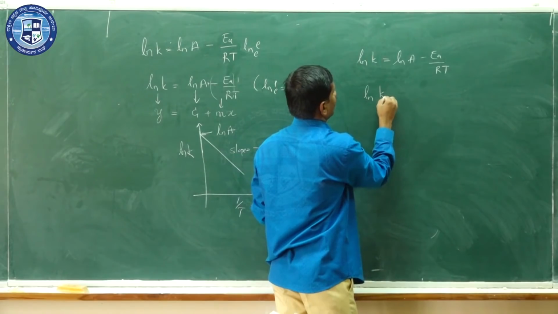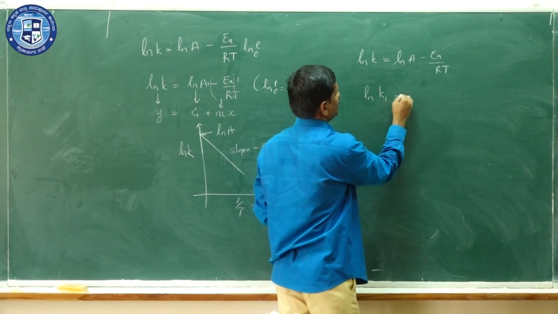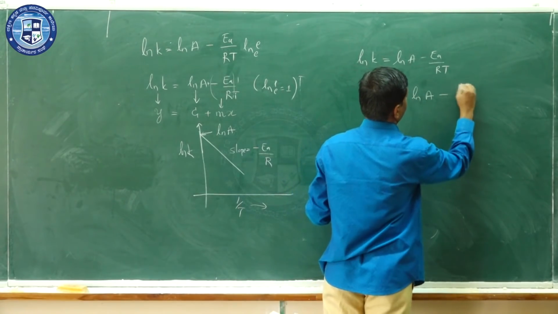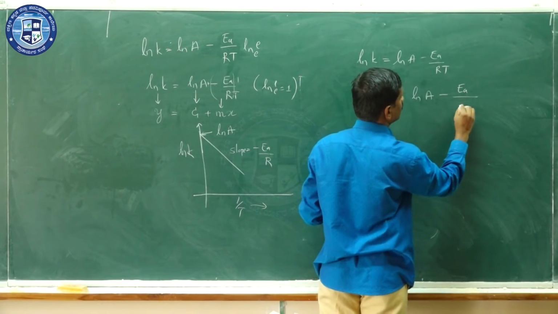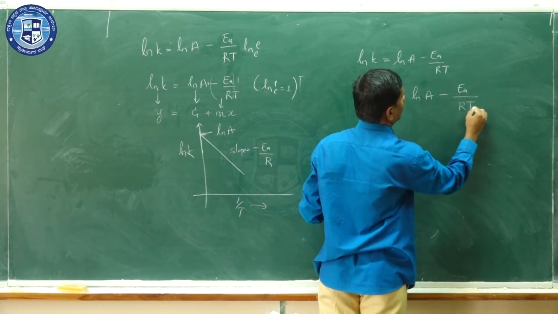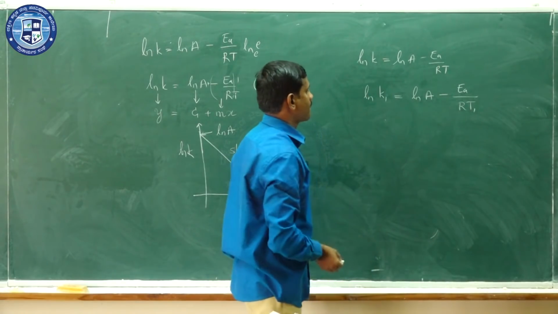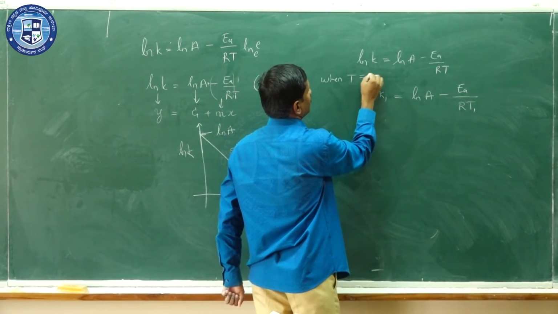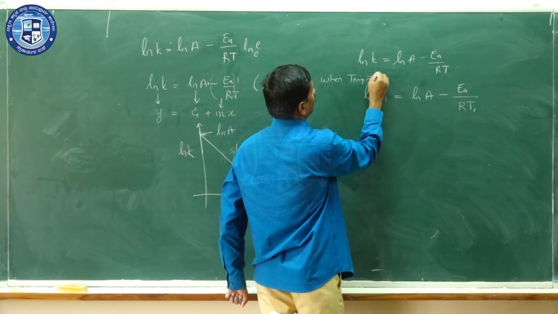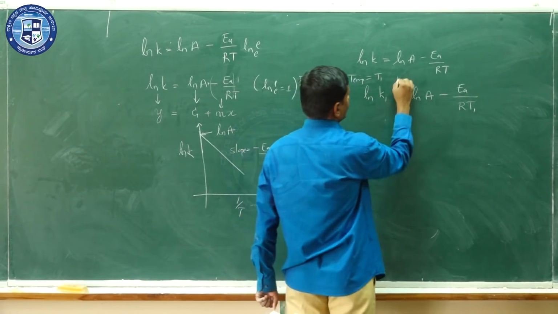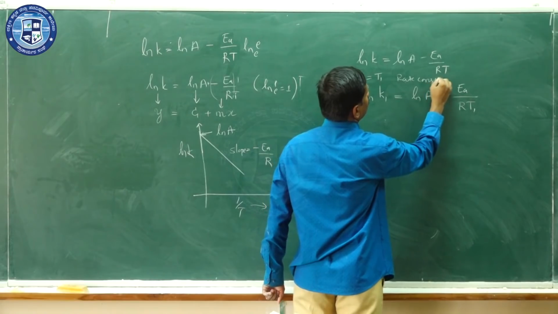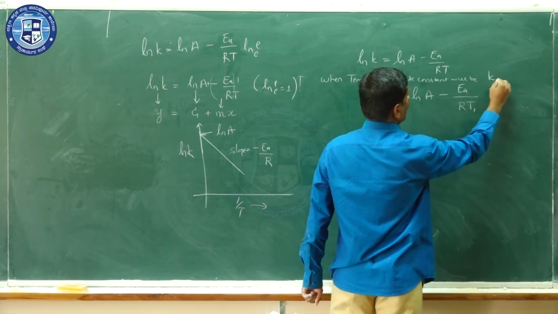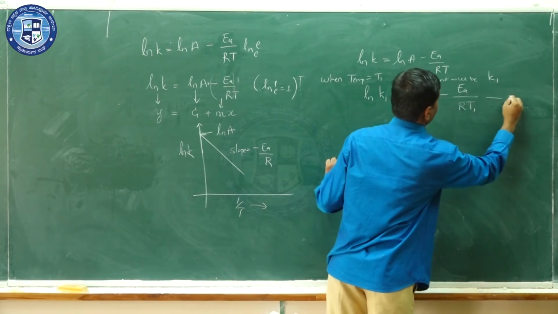So we can write ln K1 is equal to ln A minus EA divided by R T1. When the temperature is T1, the rate constant is K1. You can call this equation number 1.